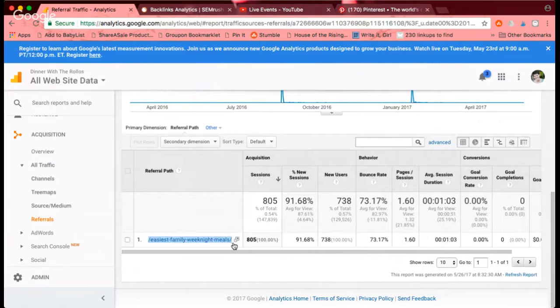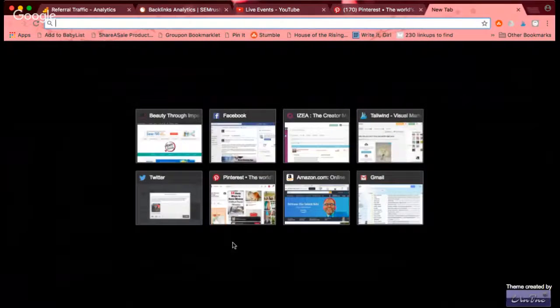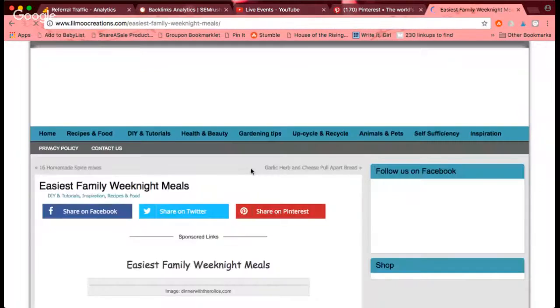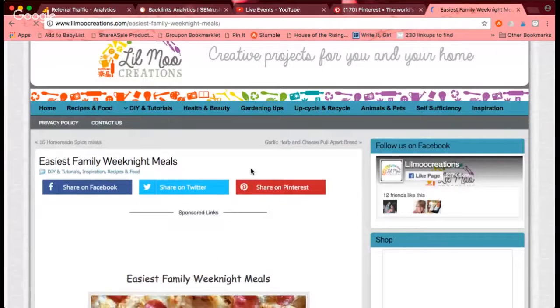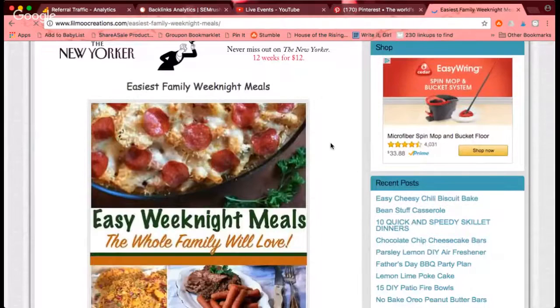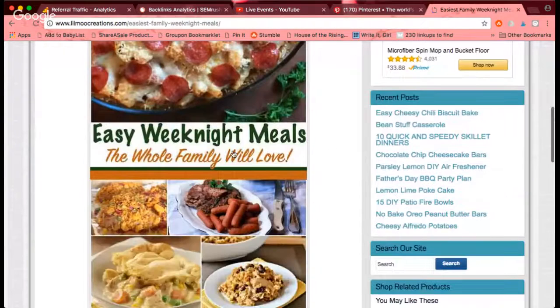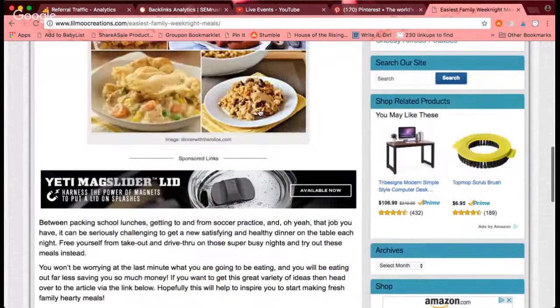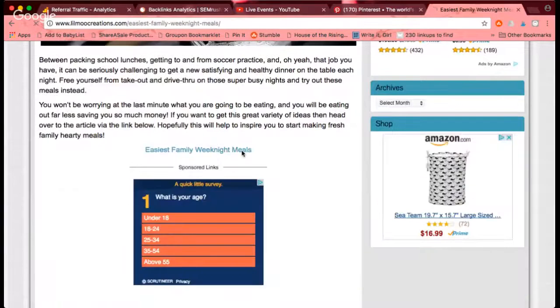So I'm going to copy this and then type lilnewcreations.com and then paste that ending part of the URL in. And I'm going to look at this post. This says Easiest Family Weeknight Meals. This is actually an image that I created on dinnerwiththerallos.com. And what they've done is taken the image and added 2 paragraphs and then a link back to my site.